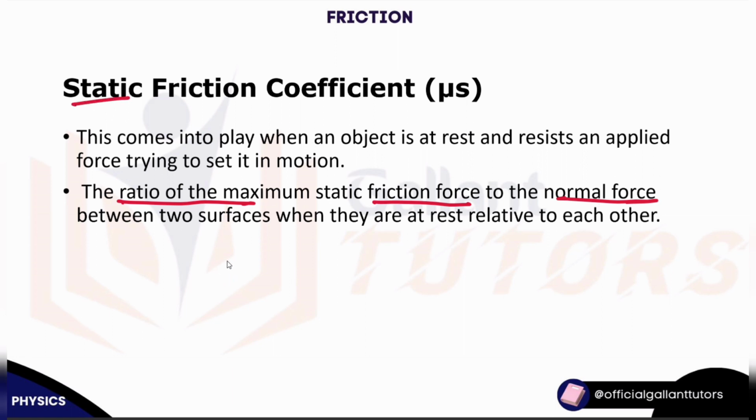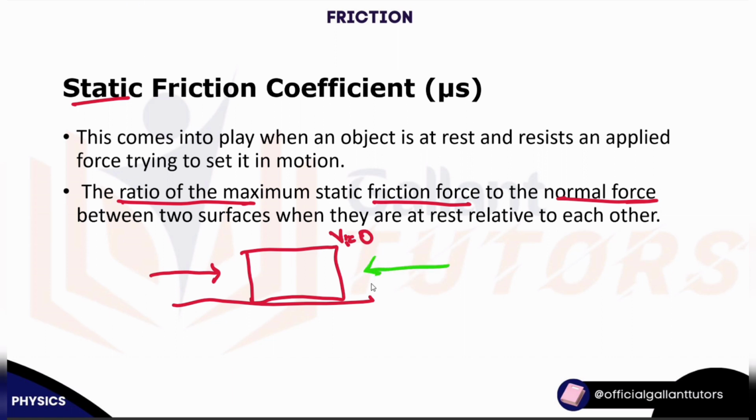Now, if we have a box here and we are trying to make it move, the box is at rest. The velocity here is 0, the initial velocity is 0. So if we are trying to make it move, I apply a force. But meanwhile, there is actually an opposing force due to the surfaces in contact. Is that true?